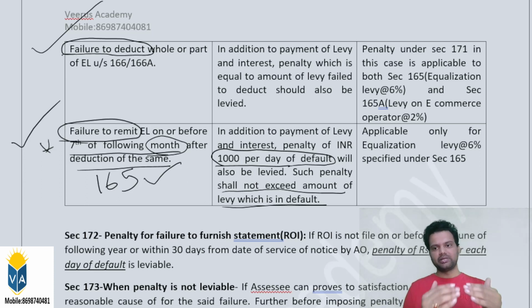But he actually deducted the payment, but he is not paying it to the central government. Maybe he is using it for other operations, for other priorities, and not paying it to the central government. This is riskier. That's the reason why they put this additional penalty on those.